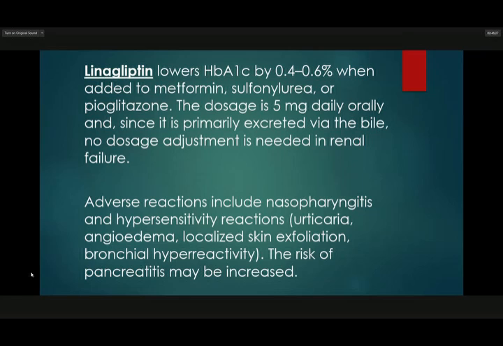The adverse reactions include nasopharyngitis and hypersensitivity reactions like urticaria, angioedema, localized skin exfoliation, and bronchial hyperreactivity. The risk of pancreatitis may be increased.